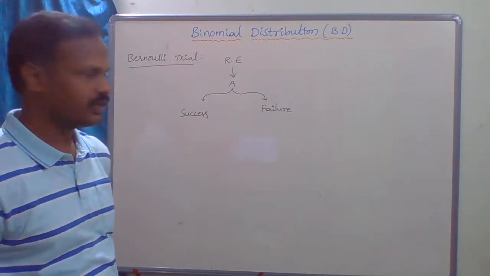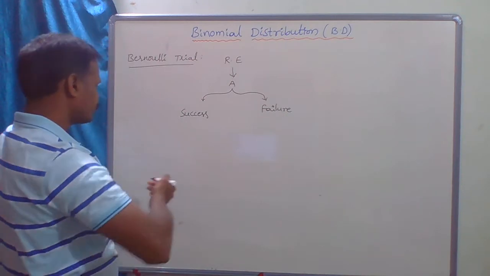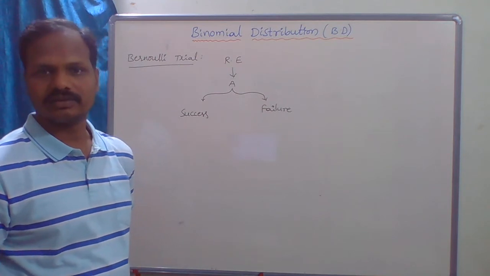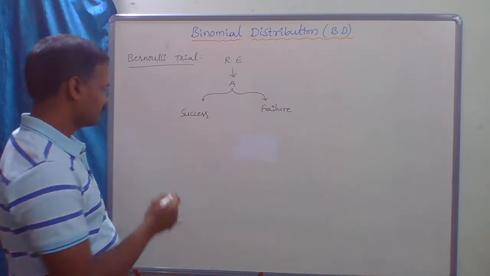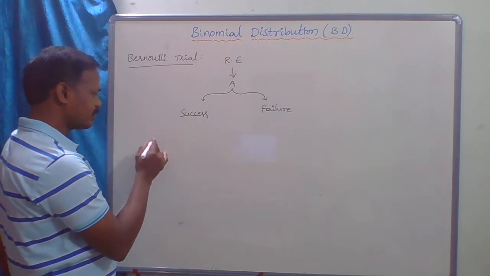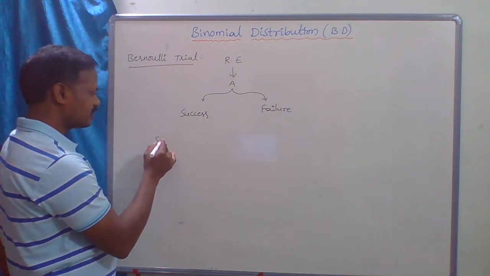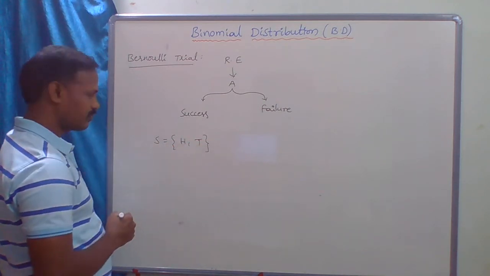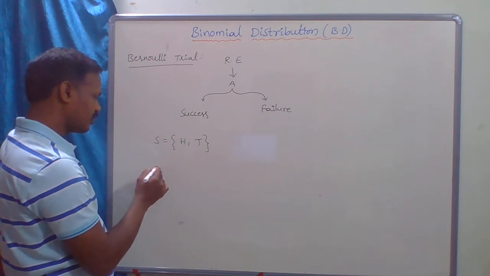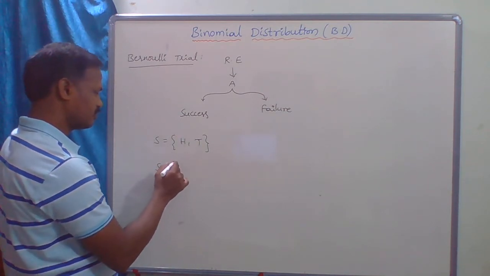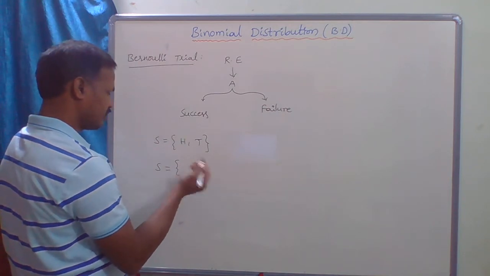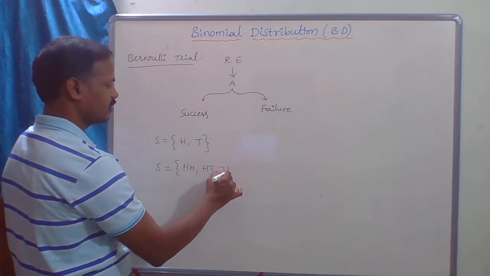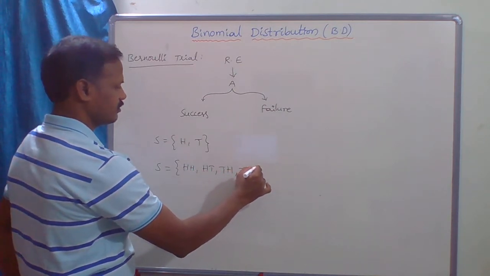Bi means two. For example, our experiment is tossing an unbiased coin, a fair coin. Then that is our random experiment. The sample space is H, T. Suppose we toss two coins, then the elements in the sample space are HH, HT, TH, TT.